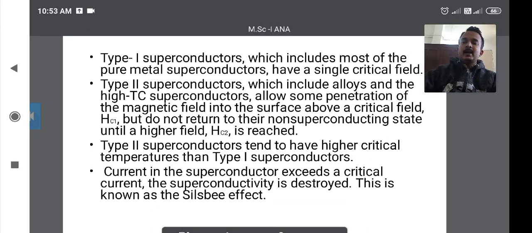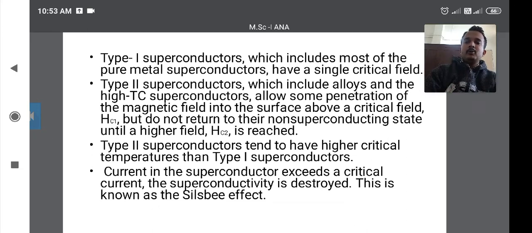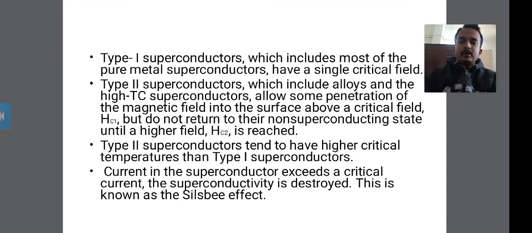Type 1 superconductors include most of the pure metal superconductors, and they have a single critical field. This is type 1.